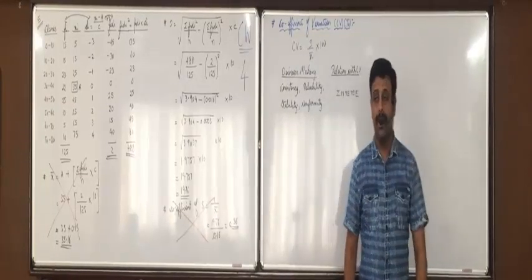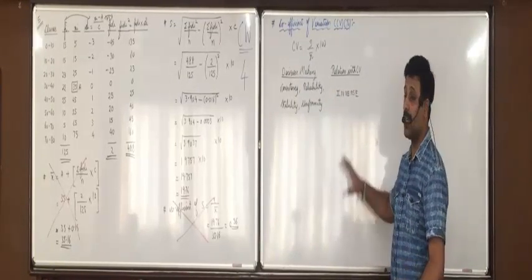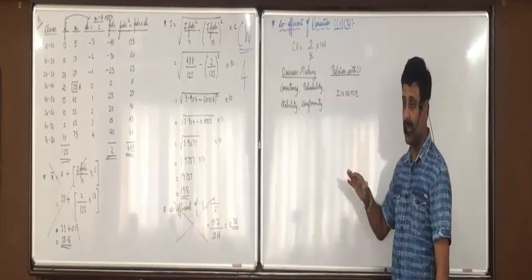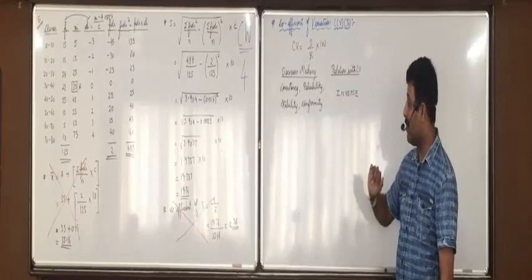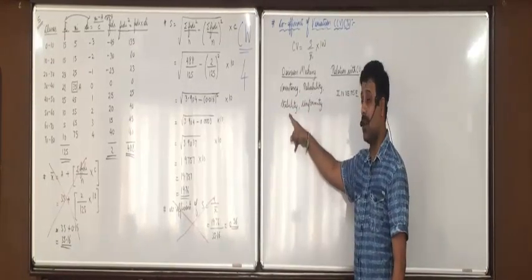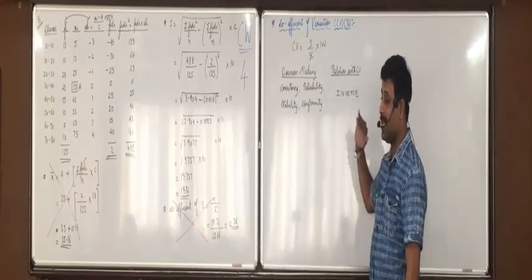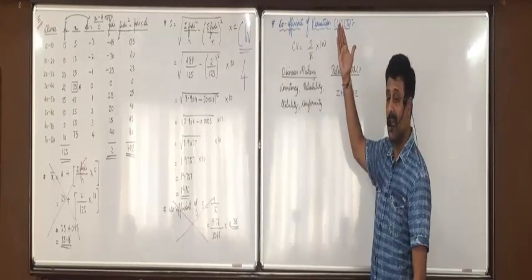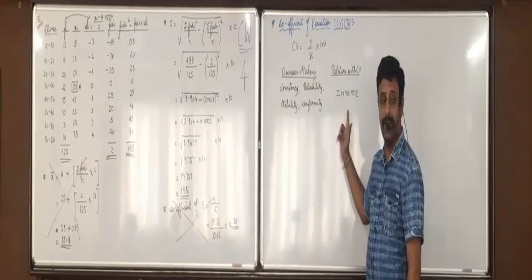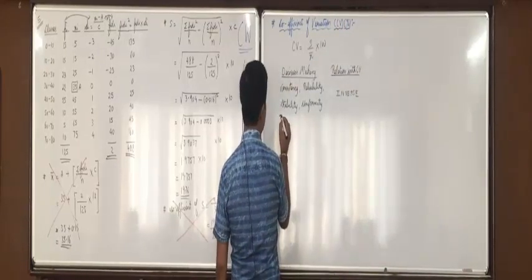Means if two groups' CV is given, then whichever group's CV is less will be more consistent, reliable, stable or uniform. And whichever group's CV is more will be less consistent, reliable, stable or uniform. Inverse relation. Okay?